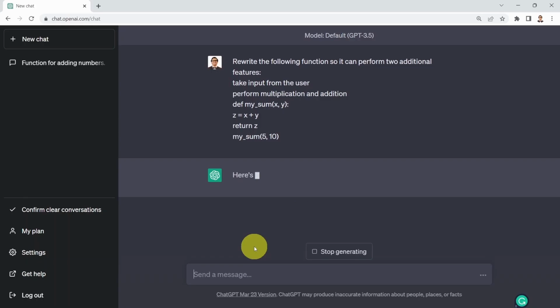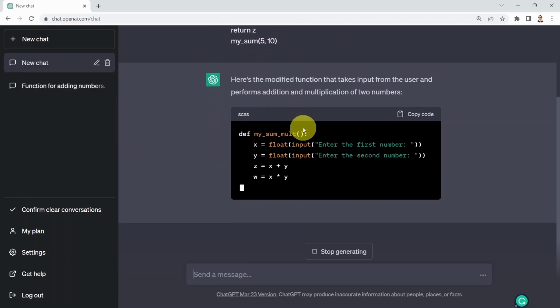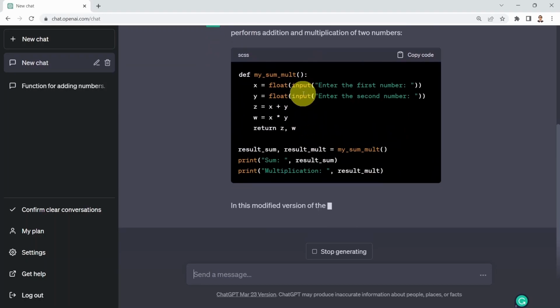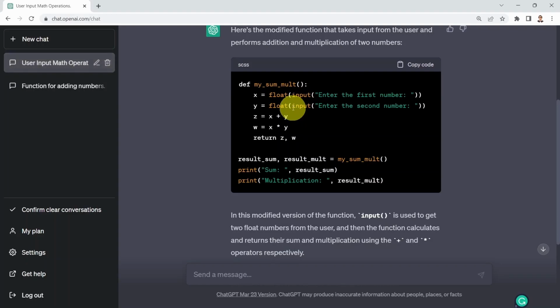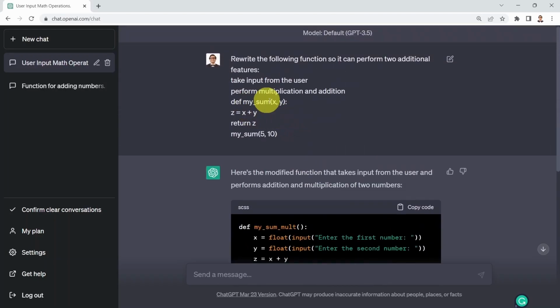And here we go. If you press enter, it's going to tell you here is the modified function. First, the function is able to take inputs from the user. We're using the input function here to get the first number and the second number. And you can see that the function right now is able to perform addition and multiplication as well. And ChatGPT is quite smart. It actually changed the name of the function as well. It's going to call it mySum multiplication instead of just mySum.